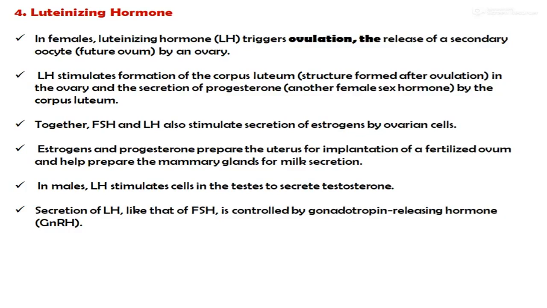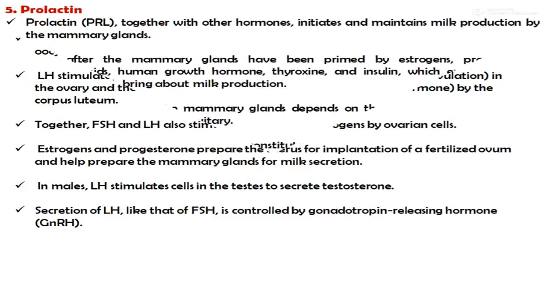The estrogen and the progesterone prepare the uterus for implantation of a fertilized ovum and help prepare the mammary glands for milk secretion. In males, the luteinizing hormone stimulates cells in the testes to secrete testosterone. Secretion of luteinizing hormone, like that of follicle stimulating hormone, is controlled by gonadotropin releasing hormone.